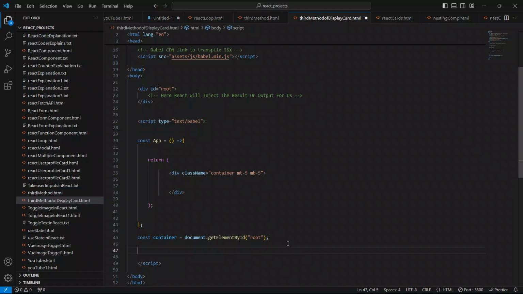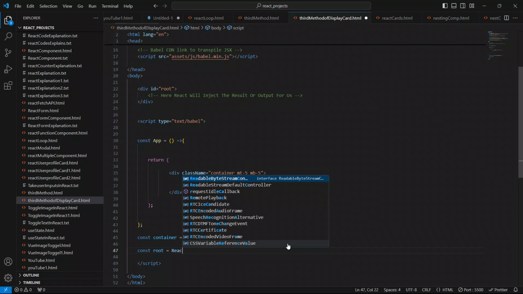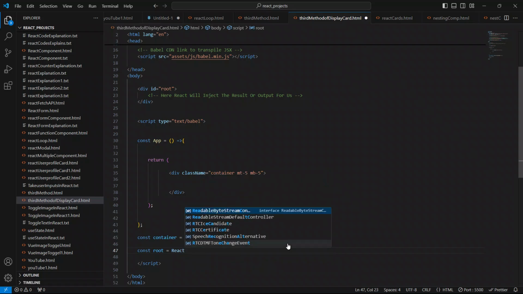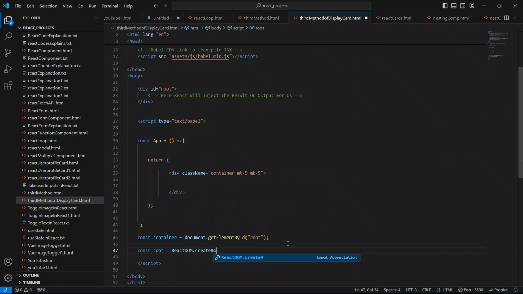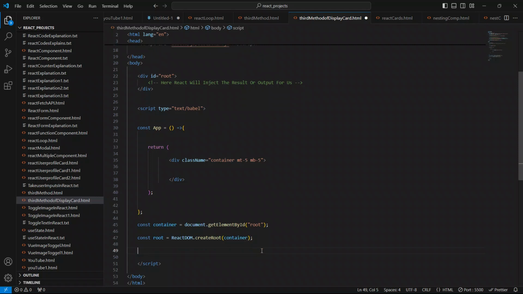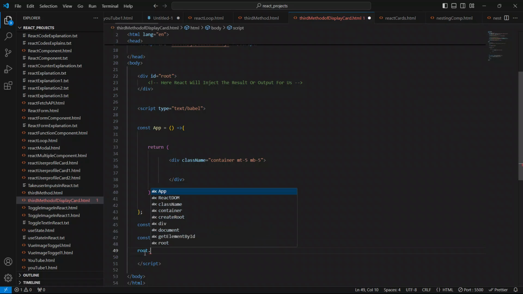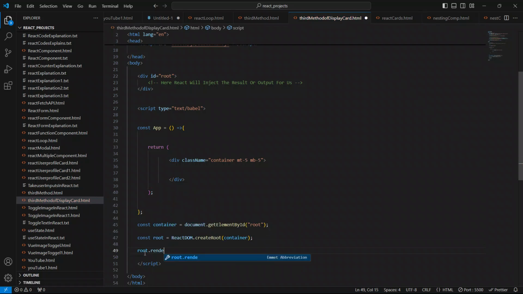Now I have to create another const, root, equal to ReactDOM dot createRoot, and we have to provide this container as a parameter to this function. Now we have to say root dot render. What to render?